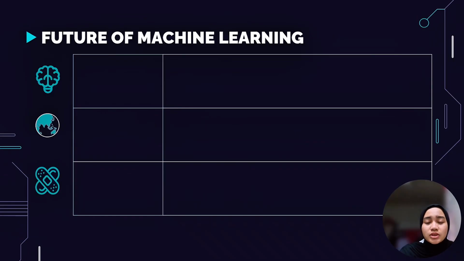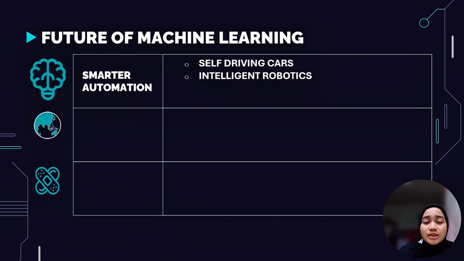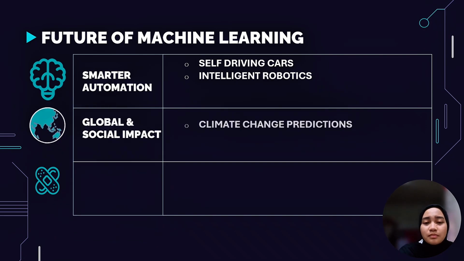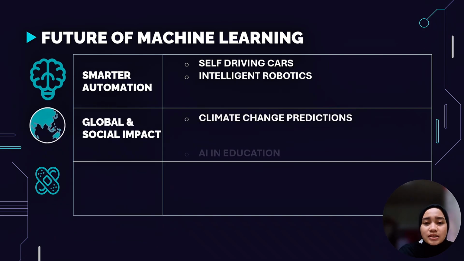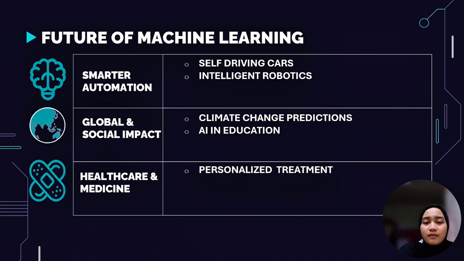And for my last slide is features of machine learning in some categories. The first one is smart automation. For example, self-driving cars and intelligent robotics. The second one is global and social impact. The first is climate change prediction and AI in education. The third one is healthcare and medicine. First is personalized treatment, and the second one is AI-driven drug discovery.